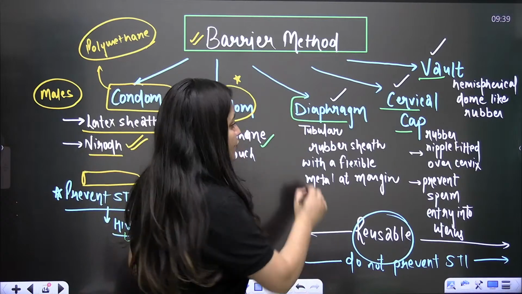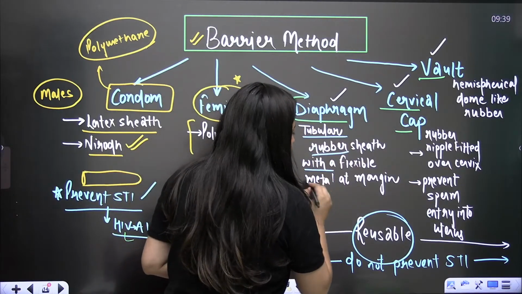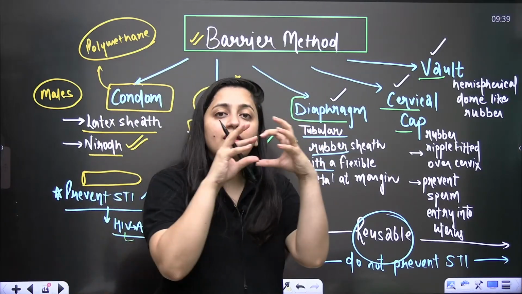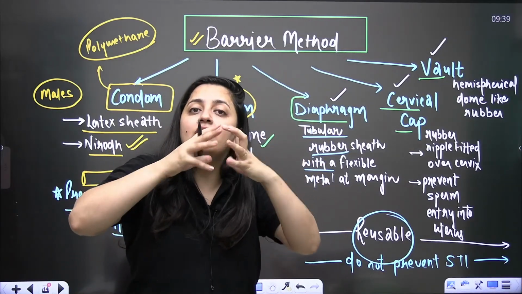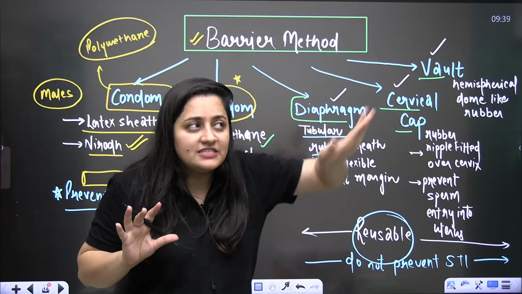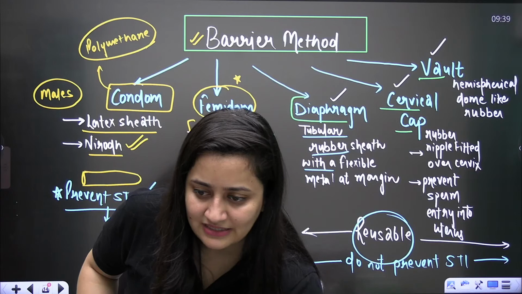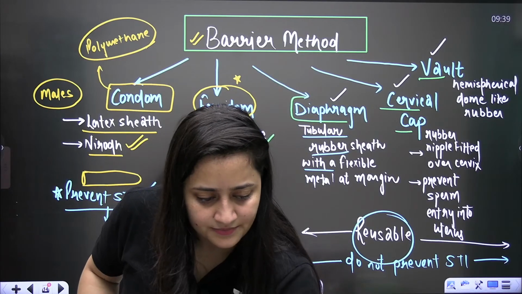So the diaphragm is a dome-like rubber sheet with a flexible metal rim at the margin. Again, in these methods, they are going to cover the vagina and the cervix so that the sperm should not pass ahead. Clear? So the sperm should not pass. Next. Is that clear?